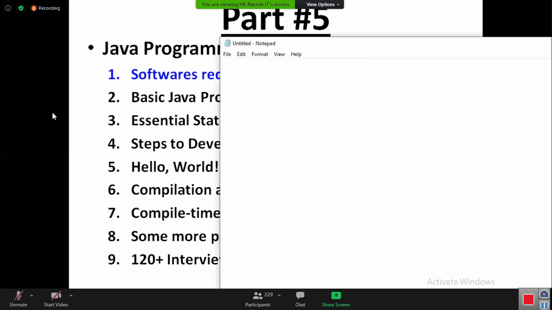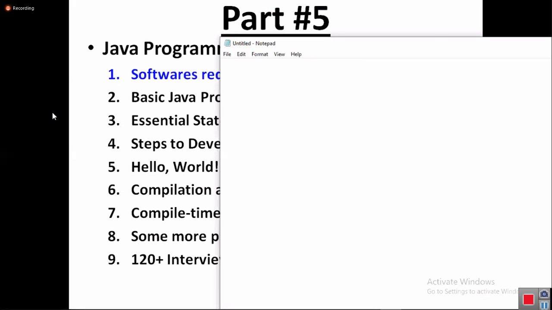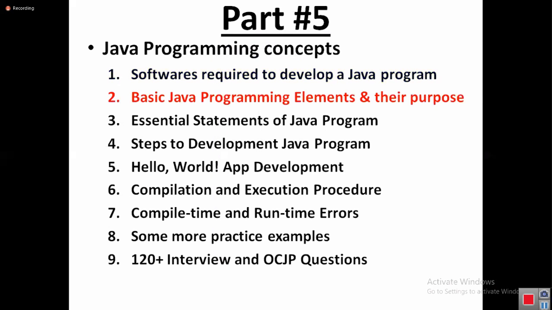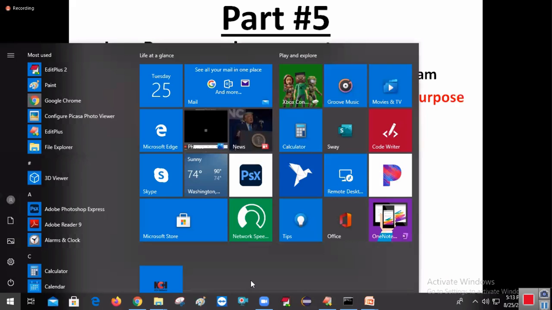Come on. If you want to write something in a language, you need to learn some basic concepts, right? Next topic is basic Java programming elements and their purpose. You cannot straight away develop a Java program. You must know what is there in Java. Okay, for that, observe now.